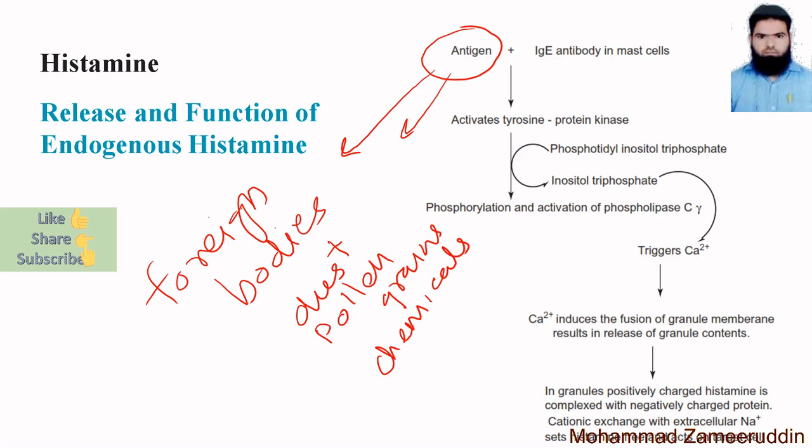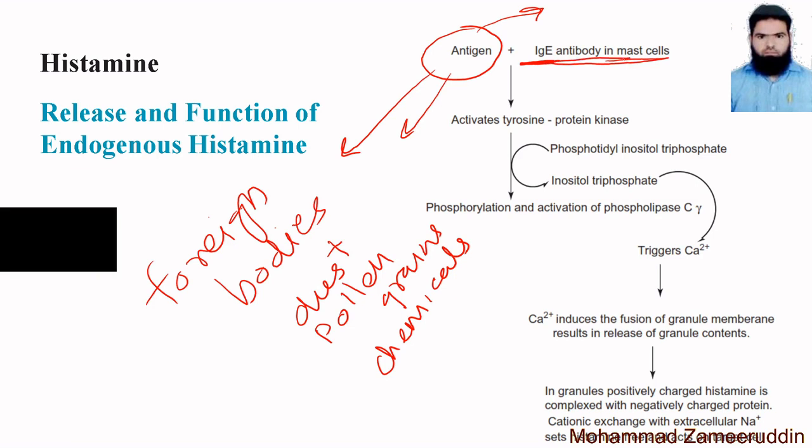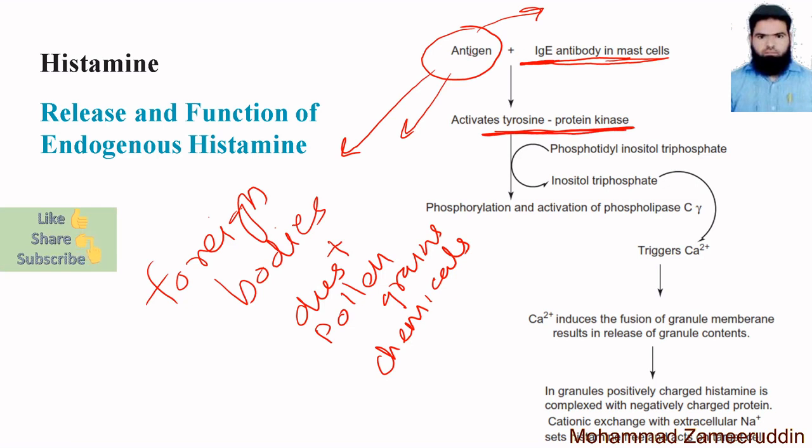When this antigen enters the body, it combines with the immunoglobulin E antibody on the mast cell. तो mast cells के अंदर जो immunoglobulin E एंटीबॉडी है उससे ये कंबाइंड होता है। कंबाइंड होने के बाद ये टायरोसिन प्रोटीन काइनेस को एक्टिवेट कर लेता है। This combination of antigen and IgE triggers the activation of tyrosine protein kinase, which in turn activates phosphorylation and activation of phospholipase C gamma.